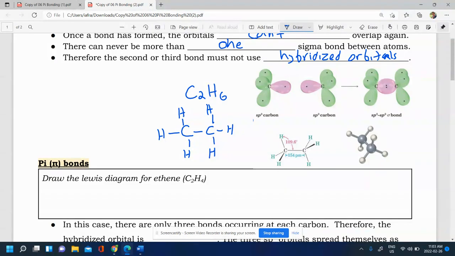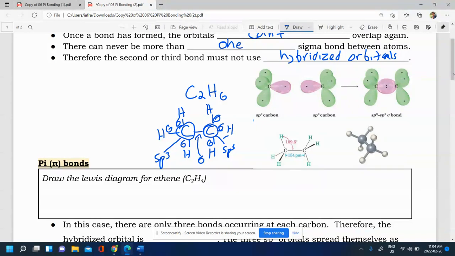And so if we look at the carbon, we'll see that the carbon is sp3 hybridized. And same thing with this carbon here, sp3 hybridized. And so between the two carbons here, this is made from direct overlap of the sp3 orbitals. And so this would be a sigma bond. And then all the other single bonds that we see there are also sigma bonds. So this is a sigma bond over here, sigma bond there, sigma bond over here, sigma bond here, here, here. So we have essentially 1, 2, 3, 4, 5, 6, 7 sigma bonds in this molecule. And that's because they're all single bonds.